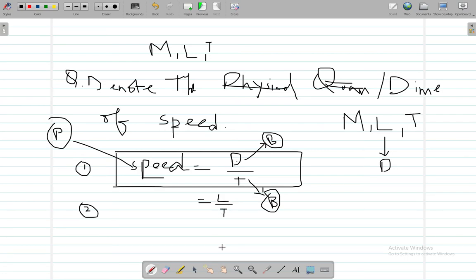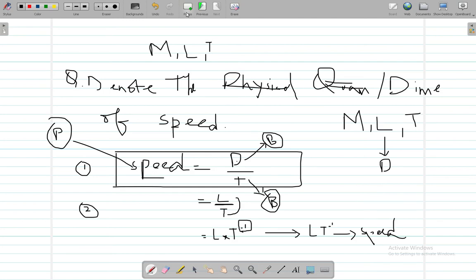So the answer here is L upon T, and you are going to take the T up, so it's going to become L multiplied by T to the power of -1. As you have removed this division sign, you are going to multiply, plus that T has a power of -1 as well. So when you multiply, you get L into T to the power of -1, and this is the dimension of speed.